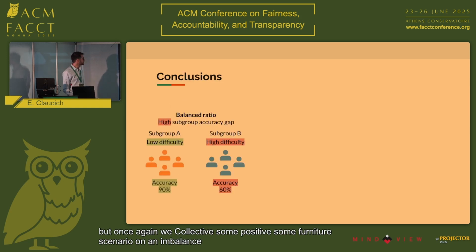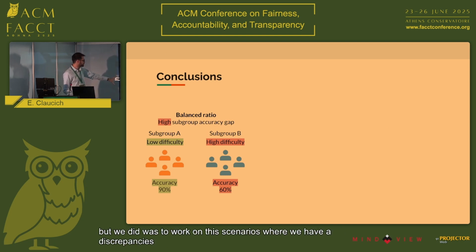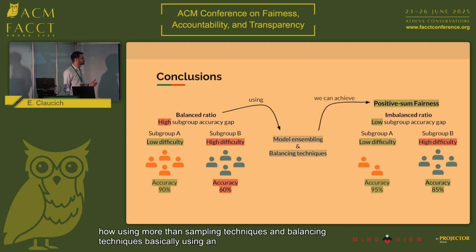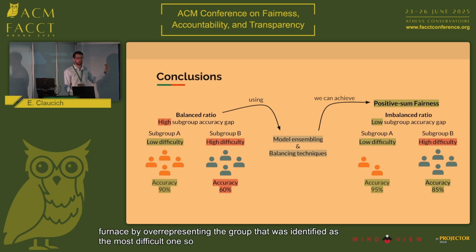So just to sum up on this work, what we did was to work on these scenarios where we have a per-group difficulty discrepancy, where one group is going to be more difficult than the other one. And we proved how, using model ensembling techniques and balancing techniques, basically using an imbalance ratio between the two subgroups, you can achieve positive sum fairness by overrepresenting the group that was identified as the most difficult one. So that's going to lead to a better scenario than using the same representation for both subgroups during training.